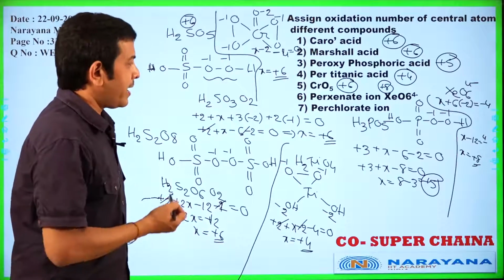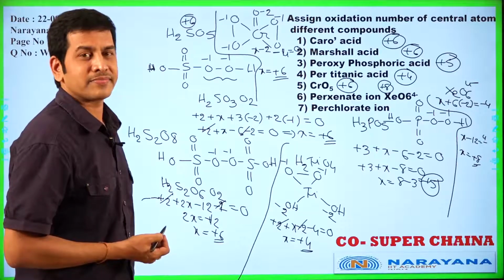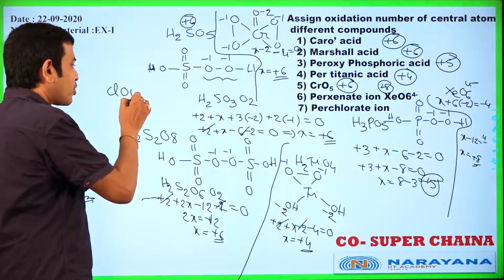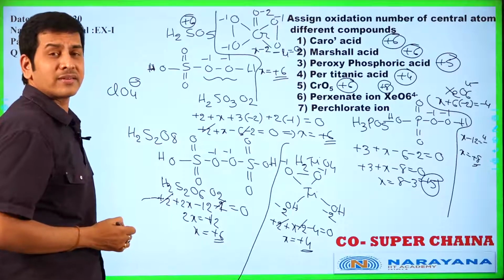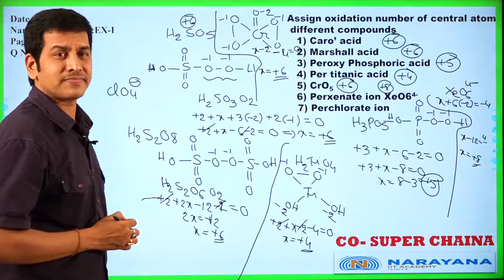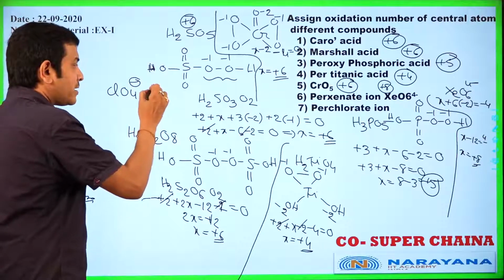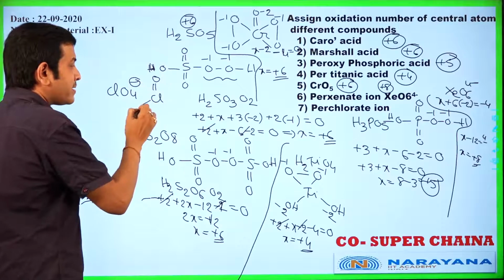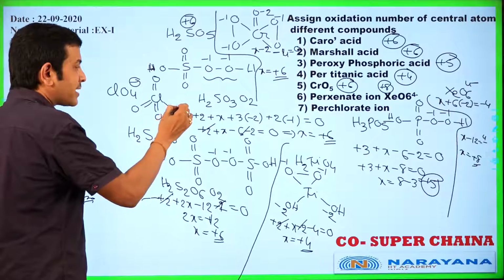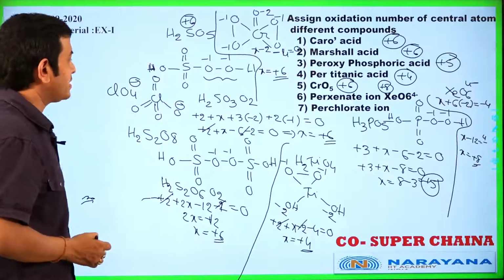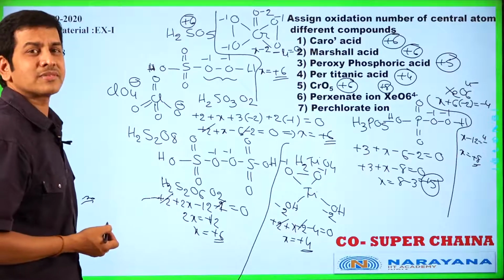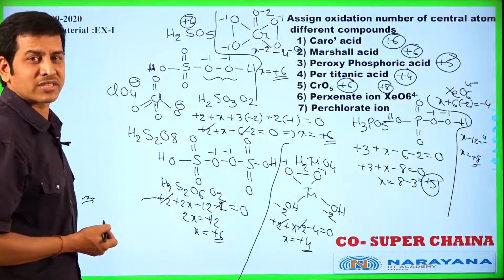Okay, and the last one, perchlorate ion. ClO4 minus, perchlorate ion. Here the name is per, but a peroxy bond is not present. Here Cl double bond O, double bond O, double bond O, single bond O minus. That is ClO4 minus, perchlorate ion. All oxygen atoms, as usual, have minus 2 oxidation number.